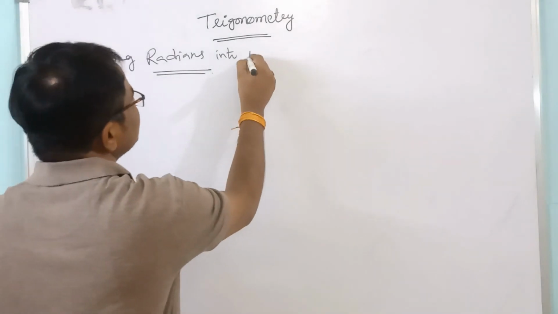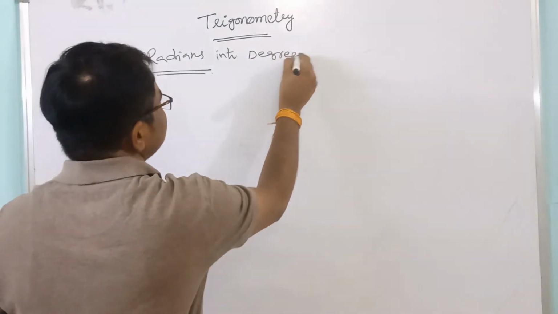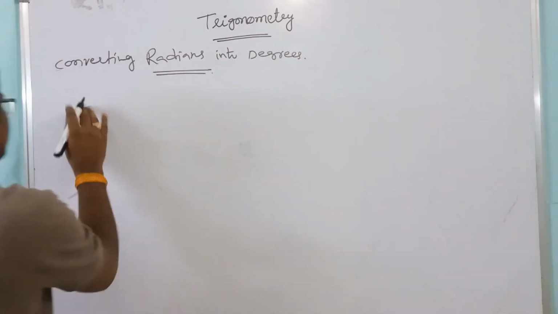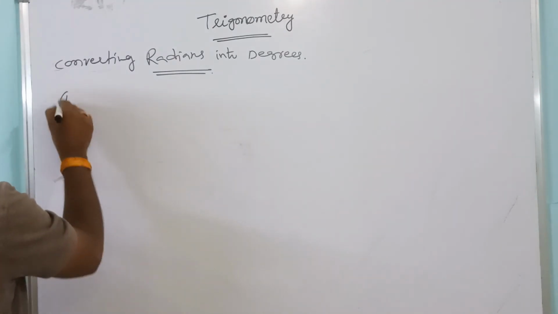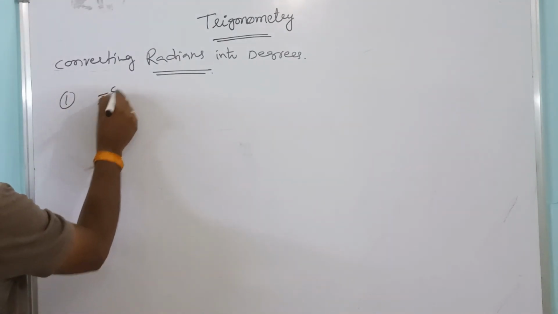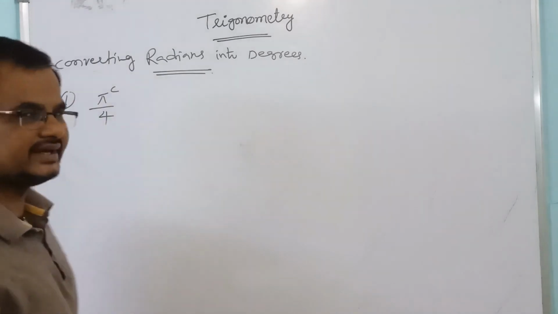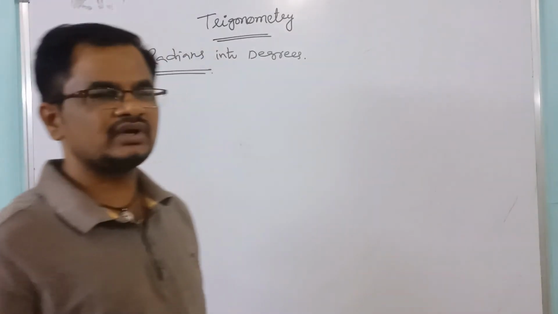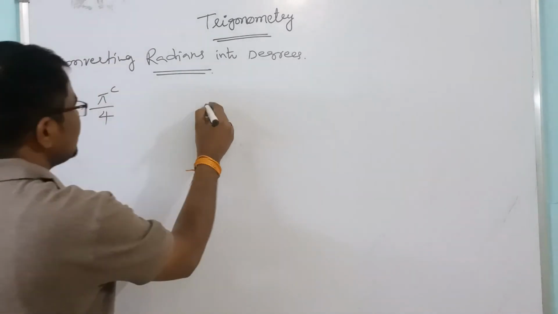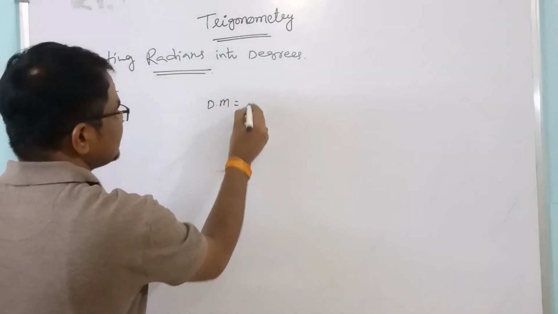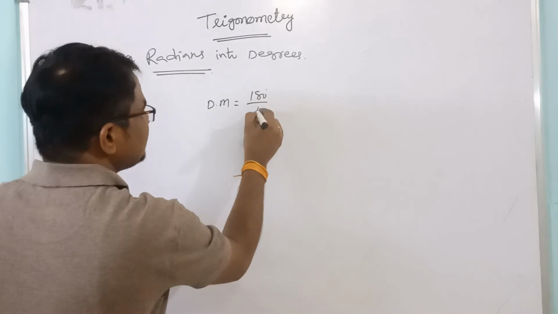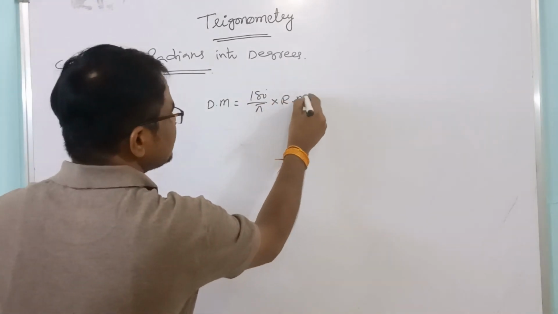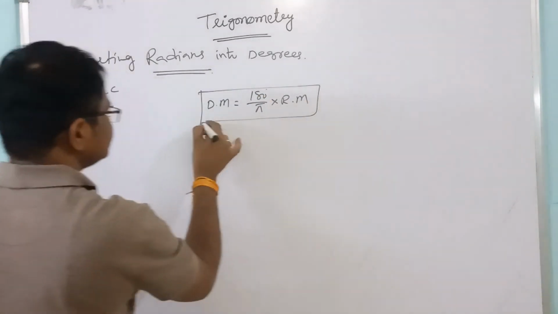Radian measure into degree measure. Here, take the same kind of problems. First one: pi by 4 radians, convert into degrees. How to convert? We know that degree measure equals 180 by pi into radian measure.